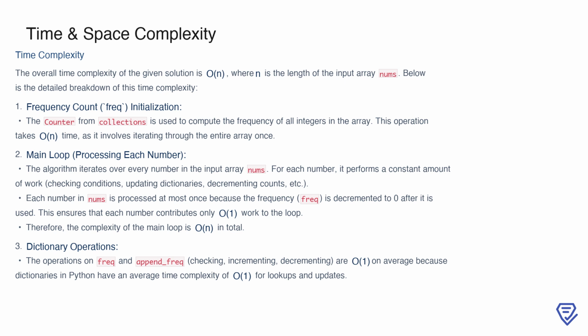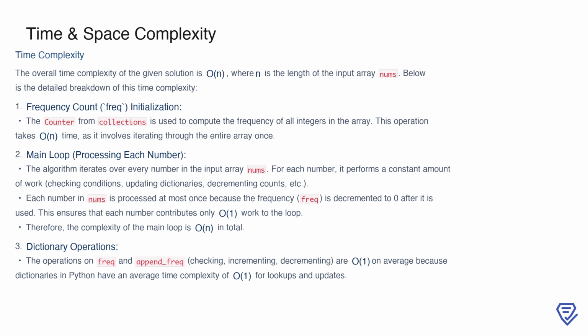Next, we process each number in the main loop. For every number, we perform a constant amount of work, such as checking conditions, updating the dictionaries, and decrementing counts. Since each number is handled only once before its frequency is reduced to 0, the total work in this step is also O(n). Additionally, the dictionary operations, like lookups and updates for frequency and append_frequency, are O(1) on average due to the efficiency of Python dictionaries.